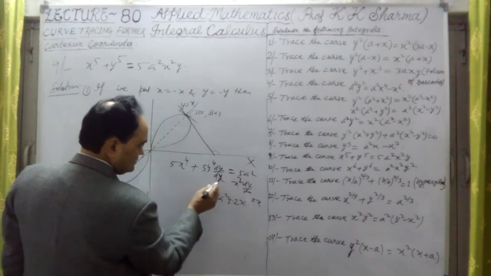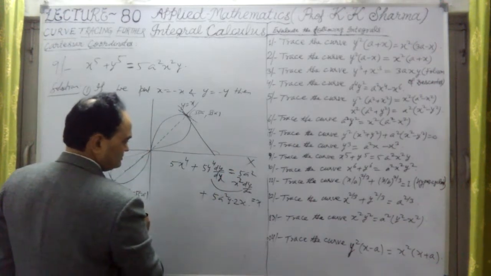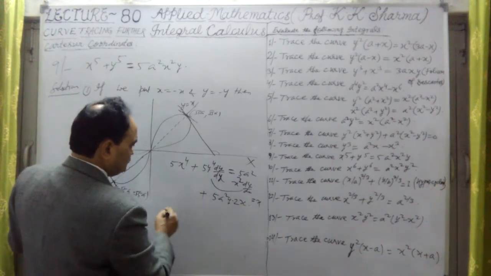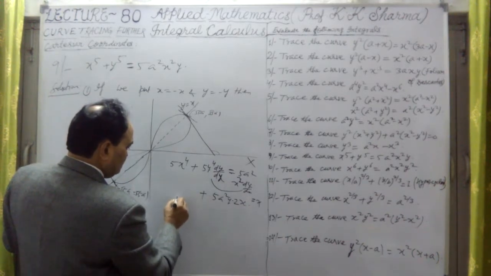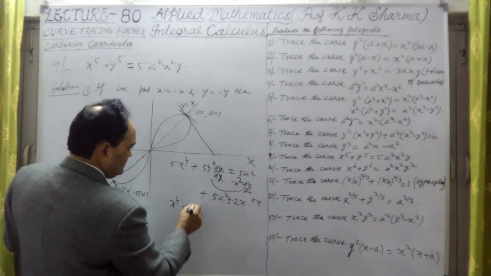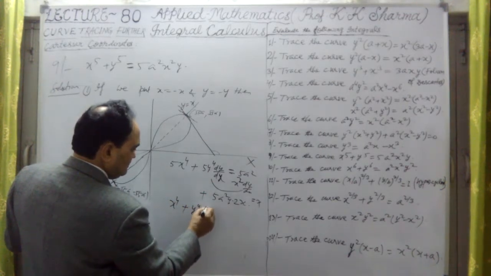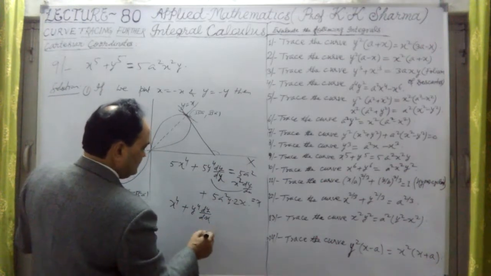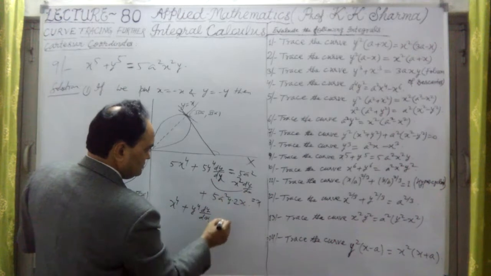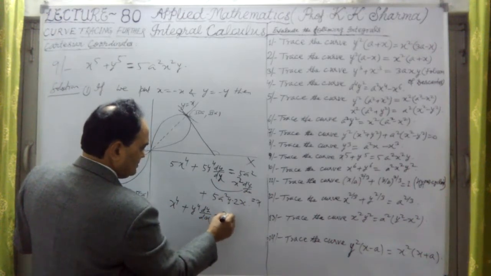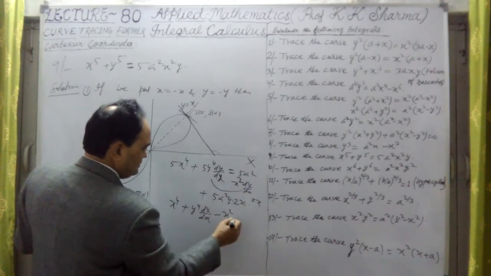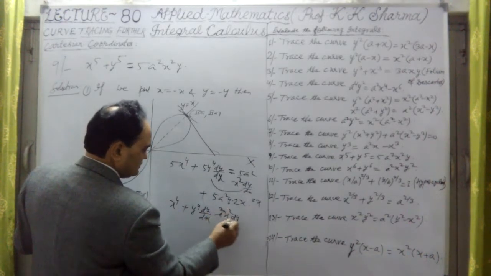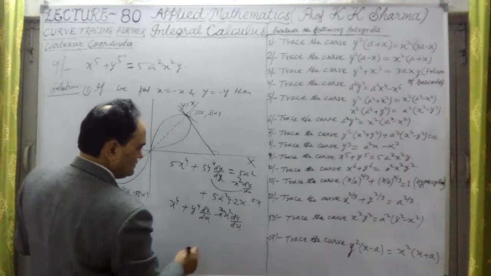If I find d/dx, these two terms give d/dx, and the 5 cancels out on both sides. It is x^4 only, and this is y^4 d/dx. The minus sign, x^2, into d/dx, a^2 is also there, a^2 x^2 into d/dx.